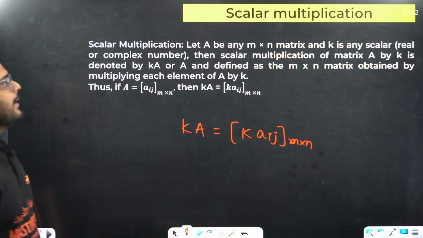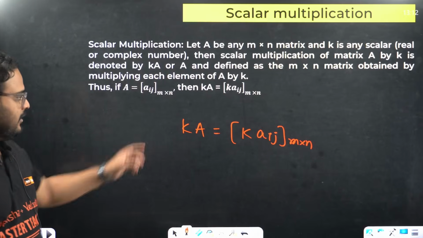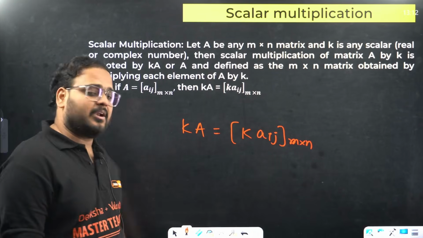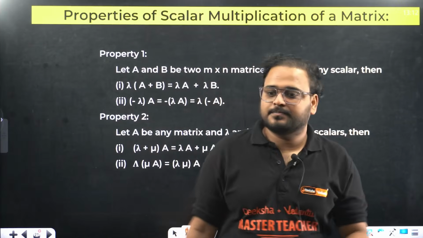In the order m cross n, you need to multiply the constant with each and every element. Okay. Again, the properties of scalar multiplication. Let's have a look.